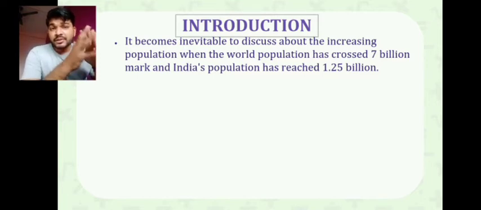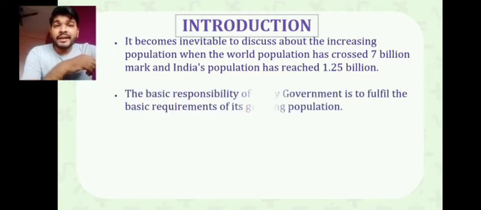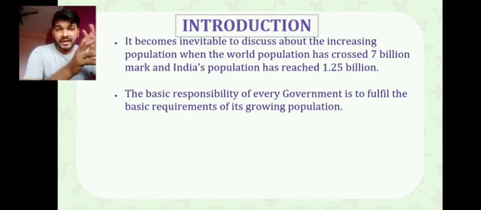Here it is not written as per what data, but the introduction talks about the population being 7 billion. If our population was 125 crores at that time, that is 121 in the 2011 census and 125 in 2014, you find that the government has to do something to fulfill the basic requirements of our growing population.